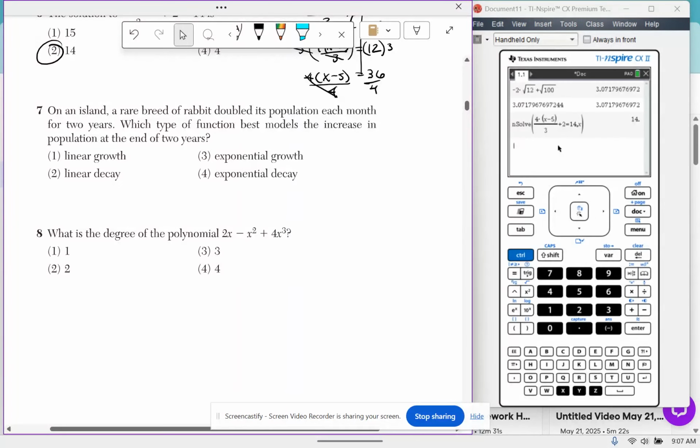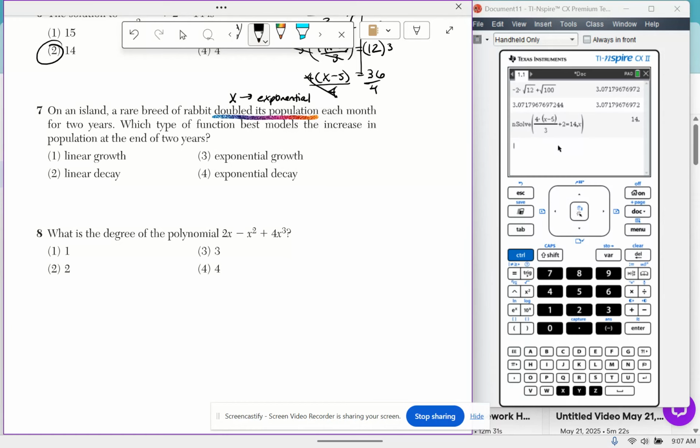7. On an island, a rare breed of rabbit doubled its population each month for 2 years. You're going to underline "doubled its population." Anytime we double a population, that's multiplication. That means this guy's going to be exponential. What type of function best models the increase in population at the end of 2 years?